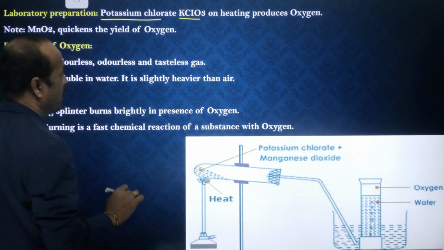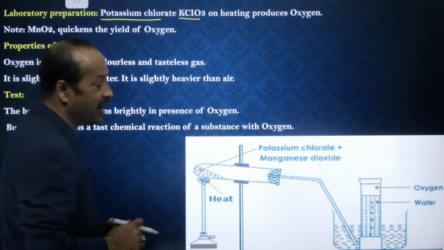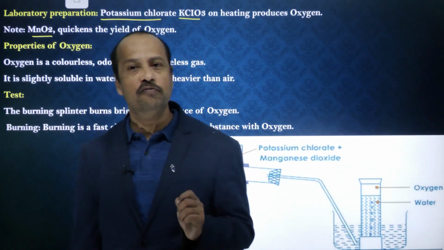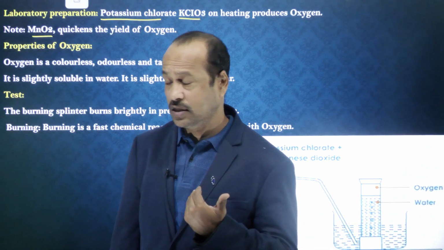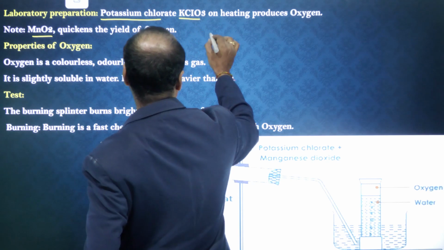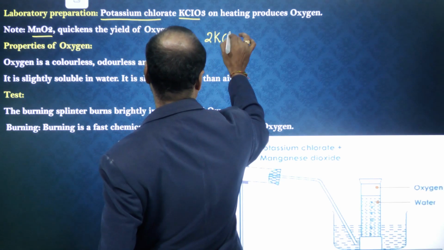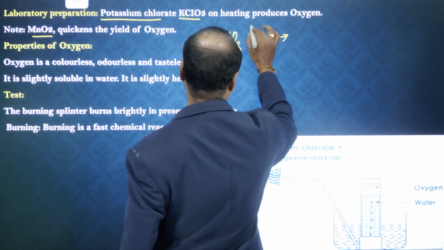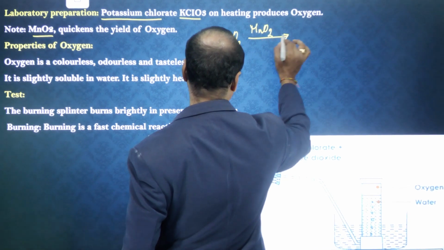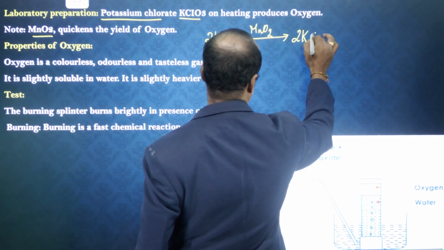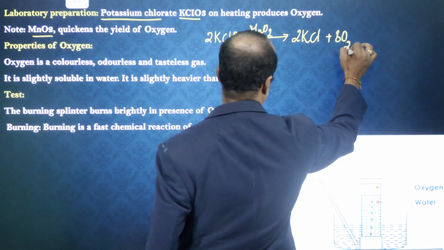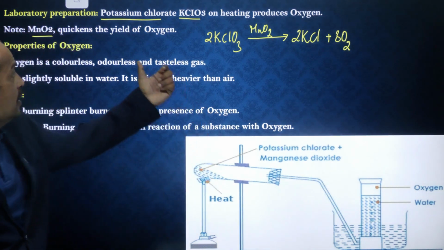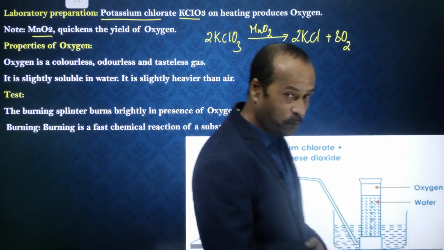On heating potassium chlorate in presence of manganese dioxide, MnO2, it releases oxygen. So the reaction will be like this, students. Here 2 KClO3, written for balancing, and MnO2 acts as a catalyst. Then what happens? It splits into 2 KCl plus 3 O2. So this is the chemical equation involved in the preparation of oxygen from potassium chlorate.